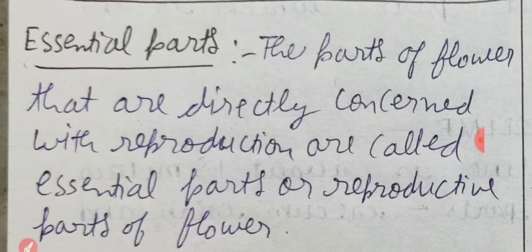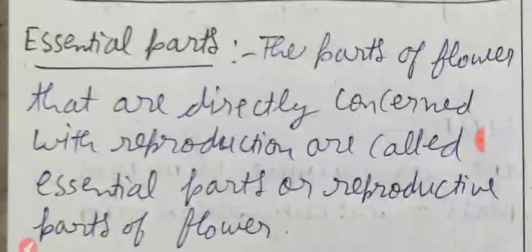The parts of flower that are directly concerned with reproduction are called essential parts or reproductive parts of flower. Clear?